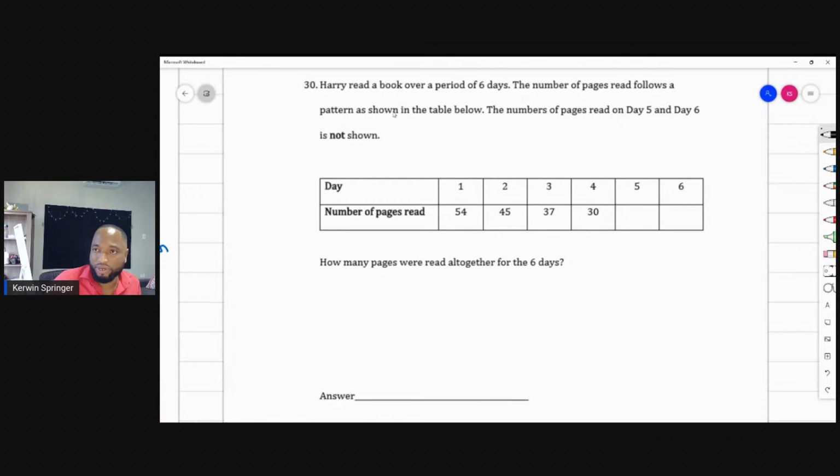Harry read a book over a period of 6 days. I know I have school in the morning, I think, but I mean, SEA now, SEA. The number of pages read follows a pattern as shown in the table below. The number of pages read on day 5 and day 6 is not shown. Okay. A little pattern taking place here by Harry boy.